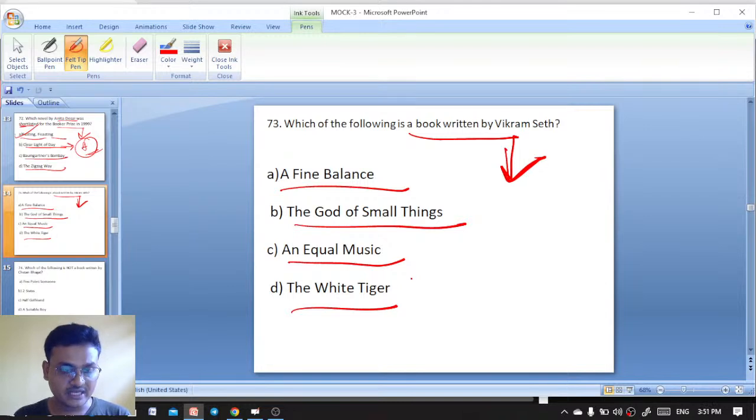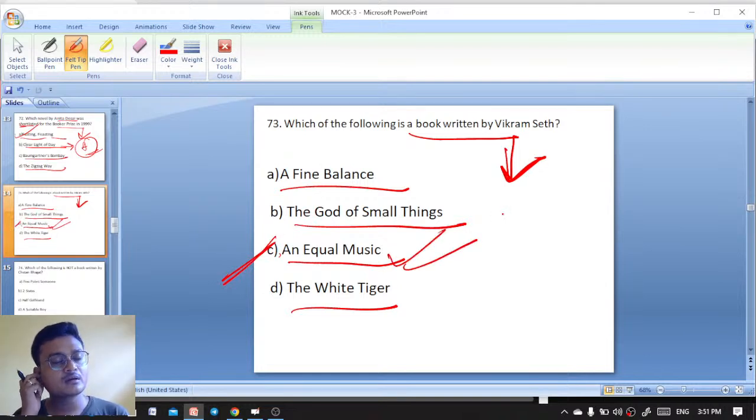Vikram Seth has written An Equal Music. An Equal Music was written by Vikram Seth. He has also written novels like The Golden Threshold and A Suitable Boy. These are all works by Vikram Seth.